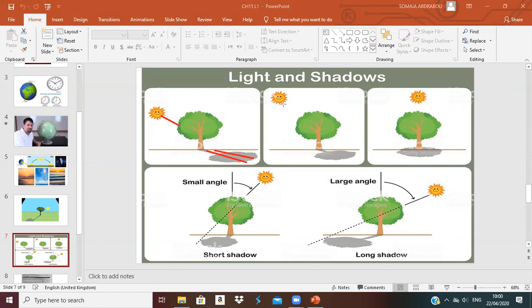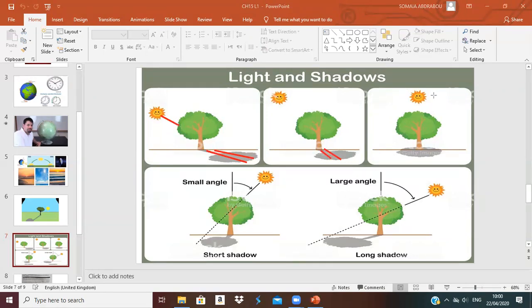Then here it is in the afternoon or at midday. The sun will be high in the sky, not short or low, high in the sky. So it should be opposite. The sun is high, so the shadow will be short. Okay, if the sun is high, the shadow will be short. If the sun is low, the shadow will be long.